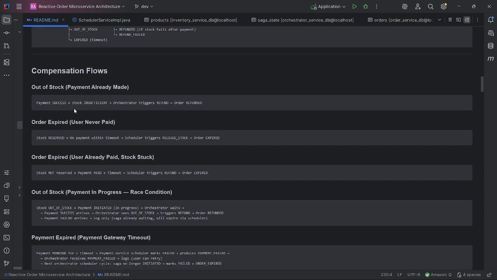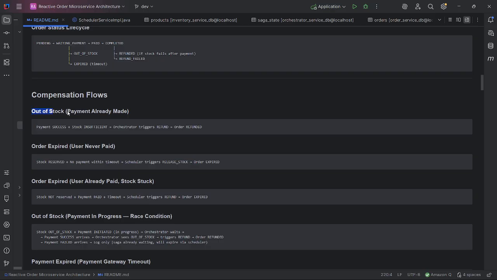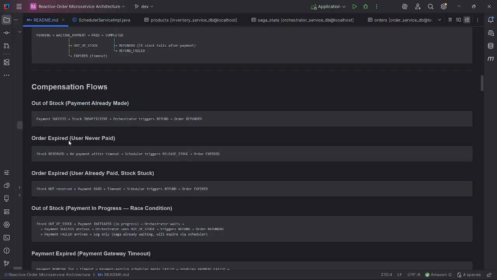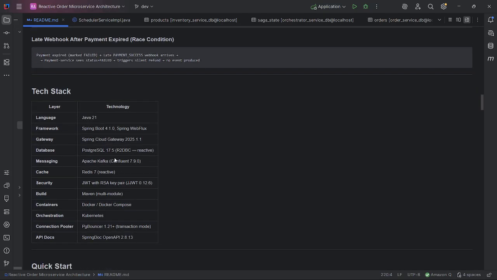Compensation flow: there are several compensation flows, but in the live demo I will just pick these two: auto stock, payment already made, and order expired, user never paid. Tech stack, this is the tech stack.